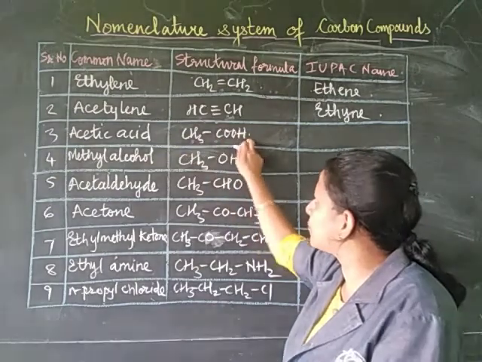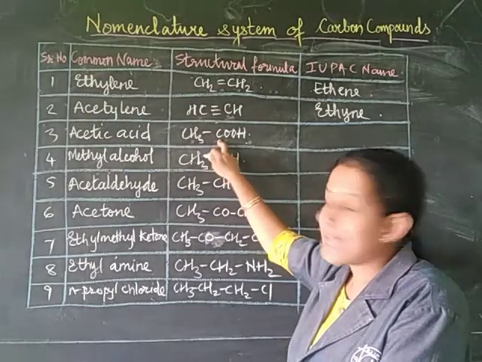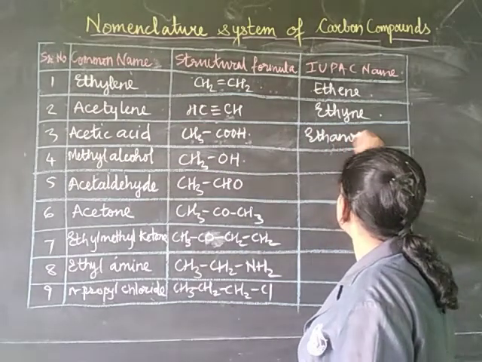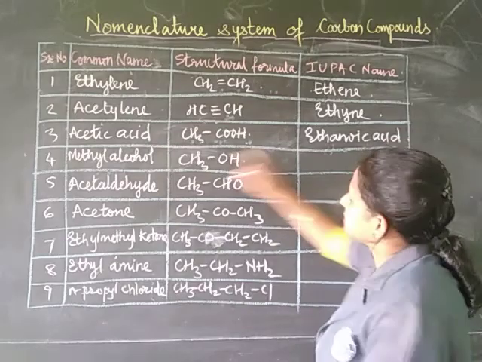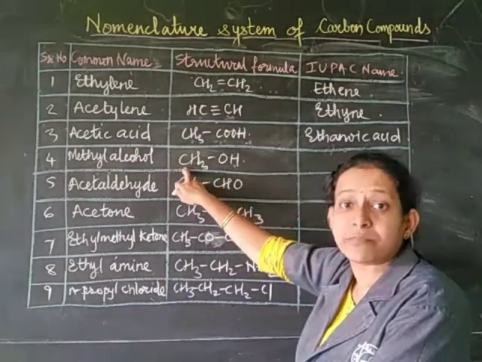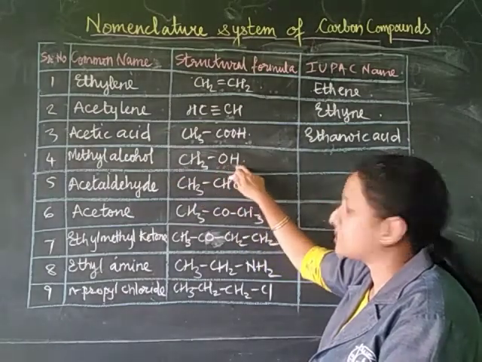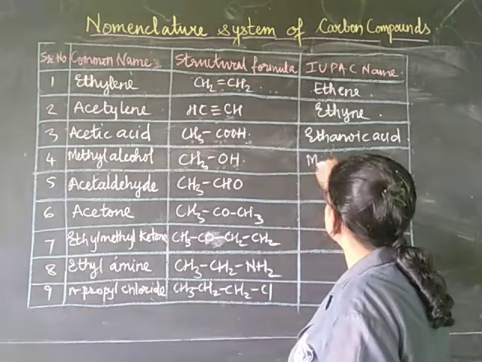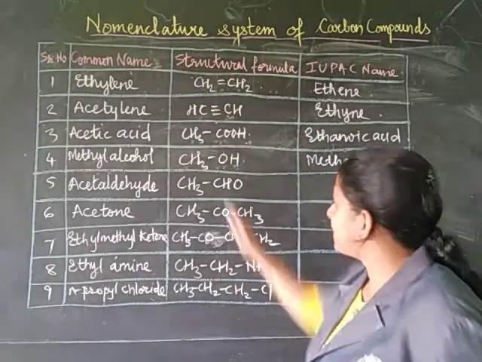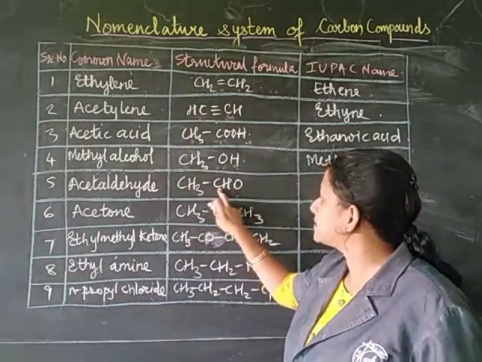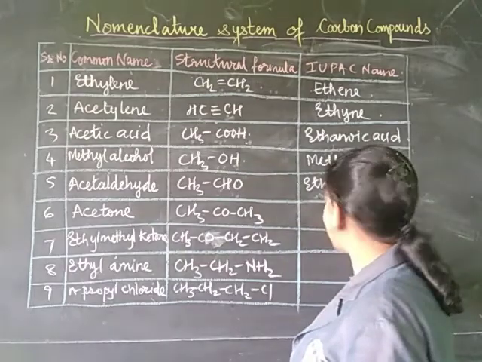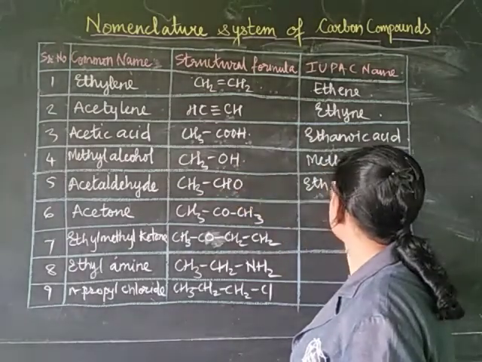Okay, CH3COOH, 2 carbons are there, therefore it is ethane, and therefore it will be called as ethanoic acid. Ethanoic acid. Okay, next is here, the functional group is alcohol, that is OL, 1 carbon is there, therefore methane. E will be replaced by OH, that is OL. Okay, therefore it will be called as methanol. Okay, so methyl alcohol is also called methanol. Then we have aldehyde group here, and 2 carbons are there, therefore parent name will be ethane. Okay, and since functional group aldehyde has a suffix al, you will write it as ethanal.